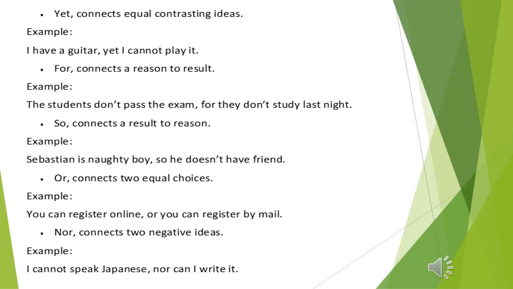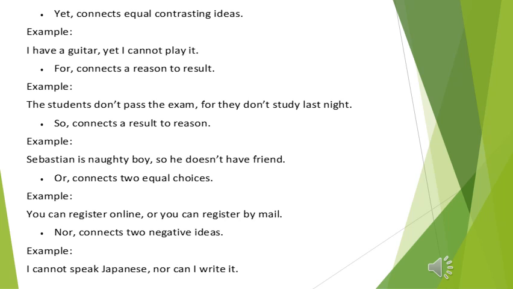Let's move to the next coordinate conjunction, yet, which is used to connect equal contrasting ideas. Example, I have a guitar, comma, yet I can't play it. You see here a compound sentence, two independent clauses joined together by the coordinator yet, and yet is preceded by the comma.